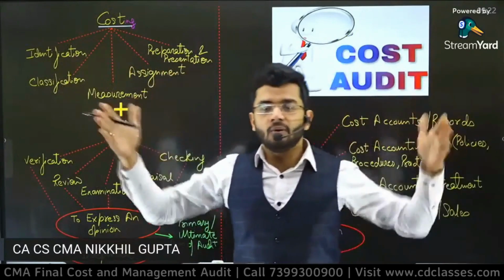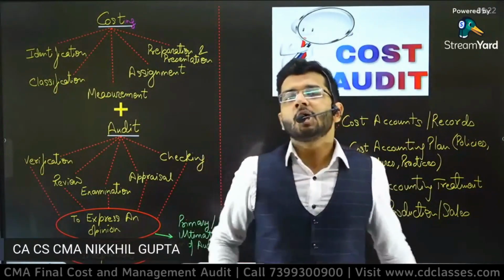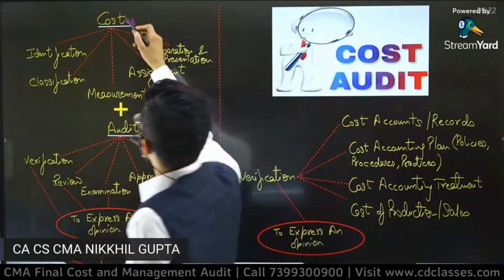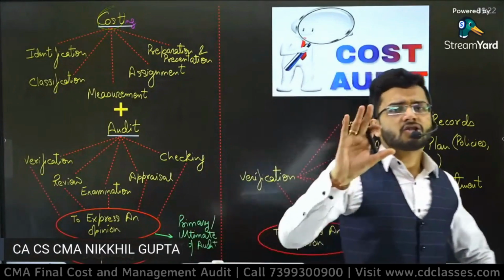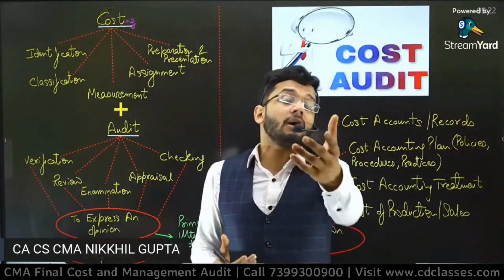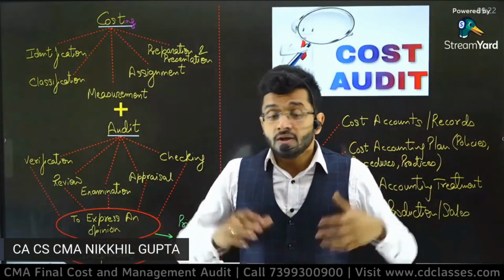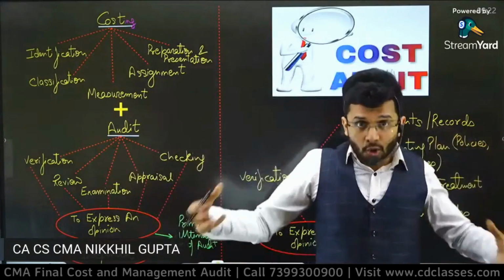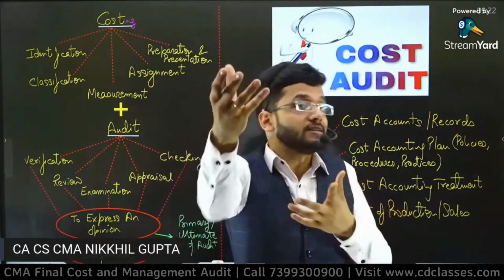Audit is a separate word. We'll combine both of them together at a later point in time. That will give us cost audit. Now, first of all, what do you mean by cost? Cost would mean the bundle of resources which are required to produce or manufacture a particular thing or provide certain services. So cost is the accumulation of total of all the resources which are employed in making a particular thing. That is known as cost.